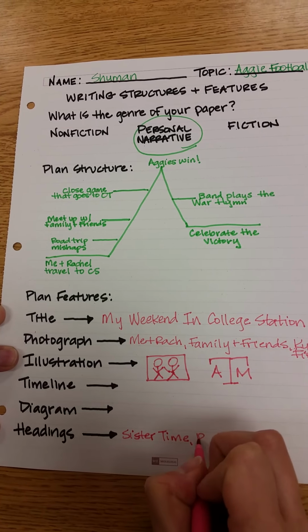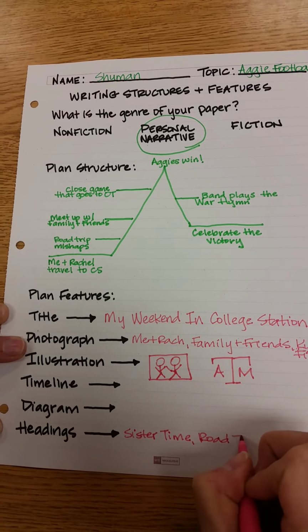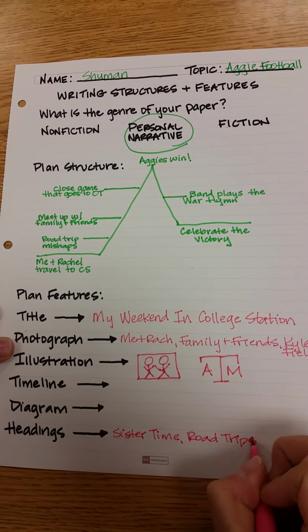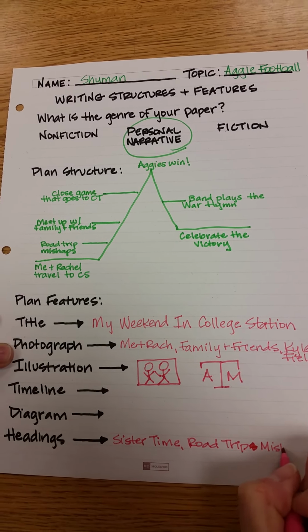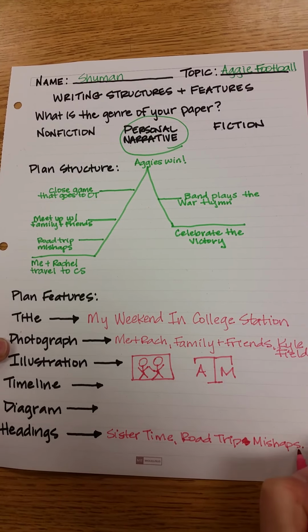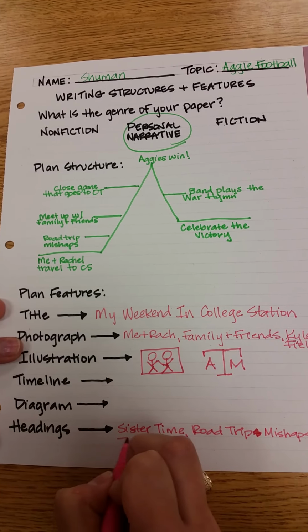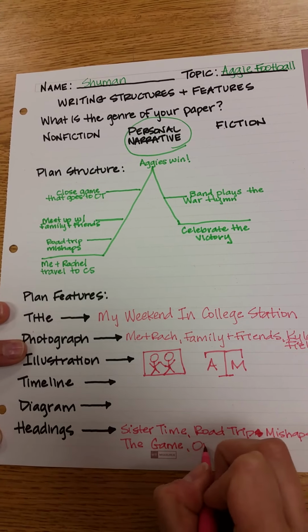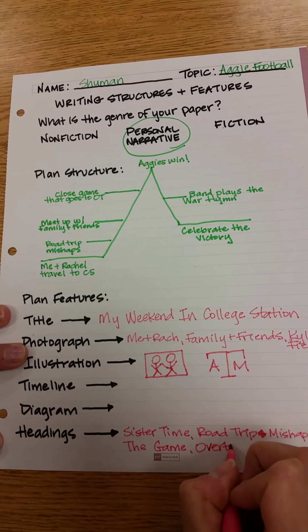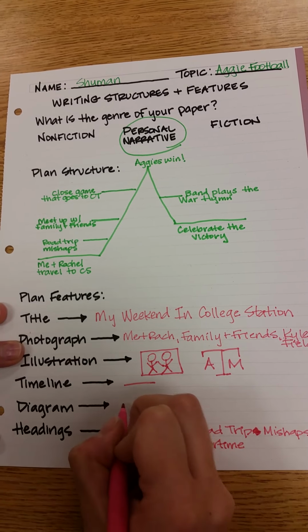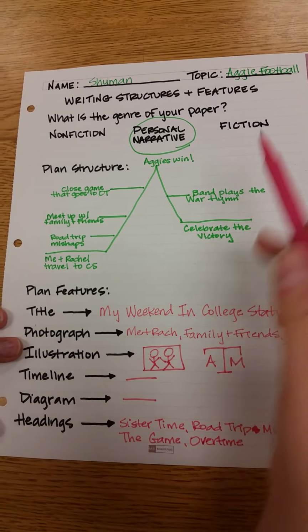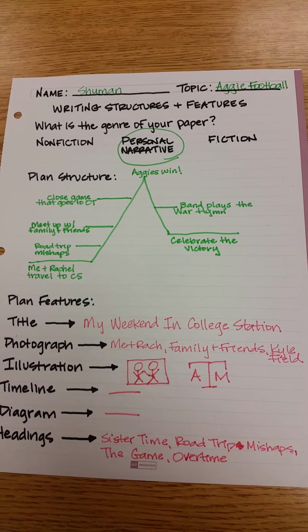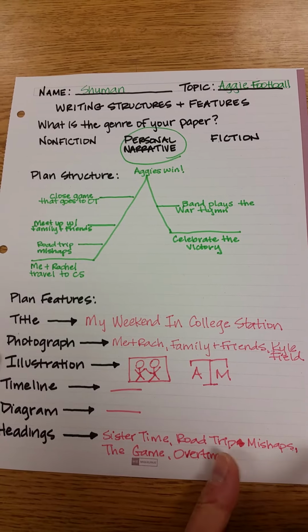Okay. Road trip mishaps. I think that would be an excellent heading because the following paragraphs would include all of the different things that went wrong on the trip. Okay. The game, overtime. Okay, you guys get the gist of all the different things that I can include. So nothing for the nonfiction ones. So even though I'm doing a personal narrative, there's still definitely some text features that I can include just to help jazz it up a little bit.